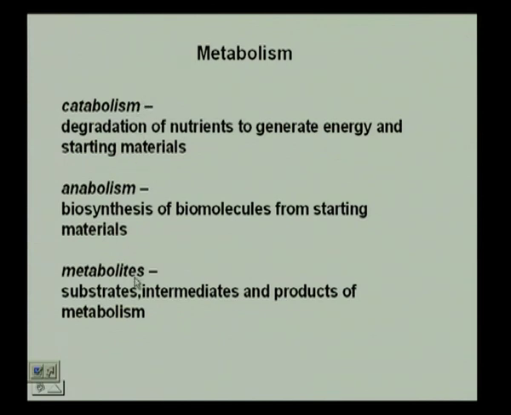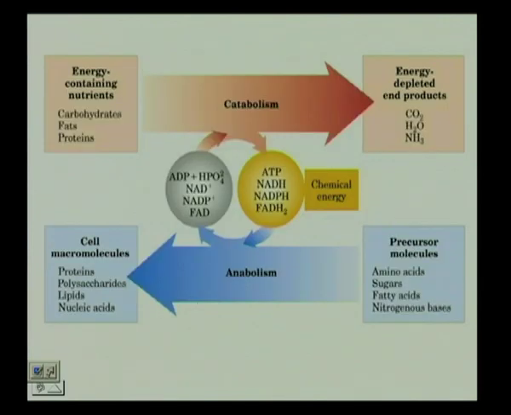The metabolites that take part in these processes are substrates and intermediates, and of course, there will be a large number of enzymes that are part of the whole system. Okay. Now, if we look at this whole picture, and I will show you another one also where we will see how the whole process takes place.